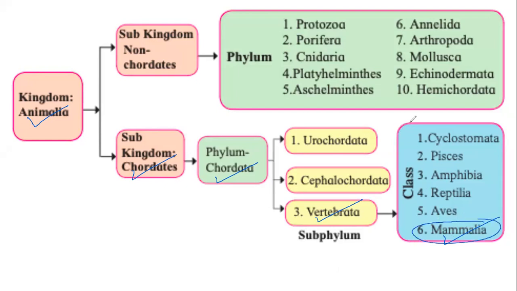But there are so many other phyla. There are so many other classes, subkingdoms, right? That is what we are going to study, to understand who we are, how we are related to other organisms and the environment. What we have done now is we have understood how diverse the animal kingdom is.